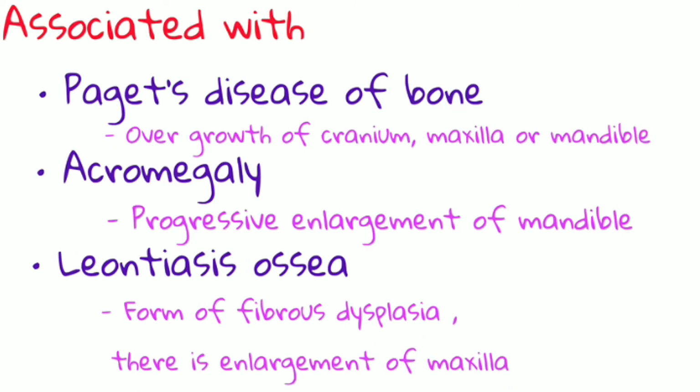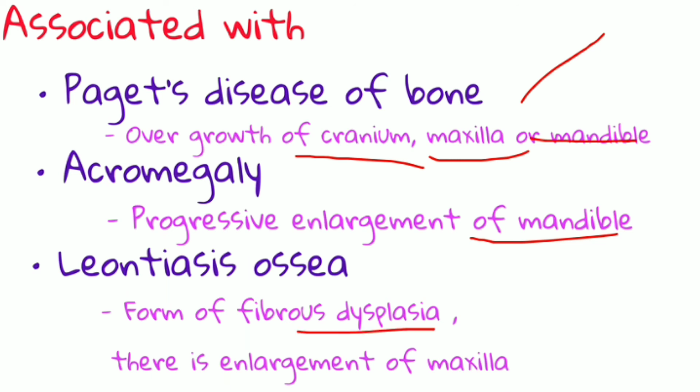So macrognathia is usually associated with certain diseases. You can see first is Paget's disease of the bone. So what is Paget's disease of bone? Here overgrowth of the cranium, maxilla or mandible can be seen. It can also be associated with acromegaly, and we know that acromegaly occurs due to hyperpituitarism. Here progressive enlargement of the mandible is usually seen, and it can also be associated with leontiasis ossea. It is a form of fibrous dysplasia, where enlargement of the maxilla is usually seen.